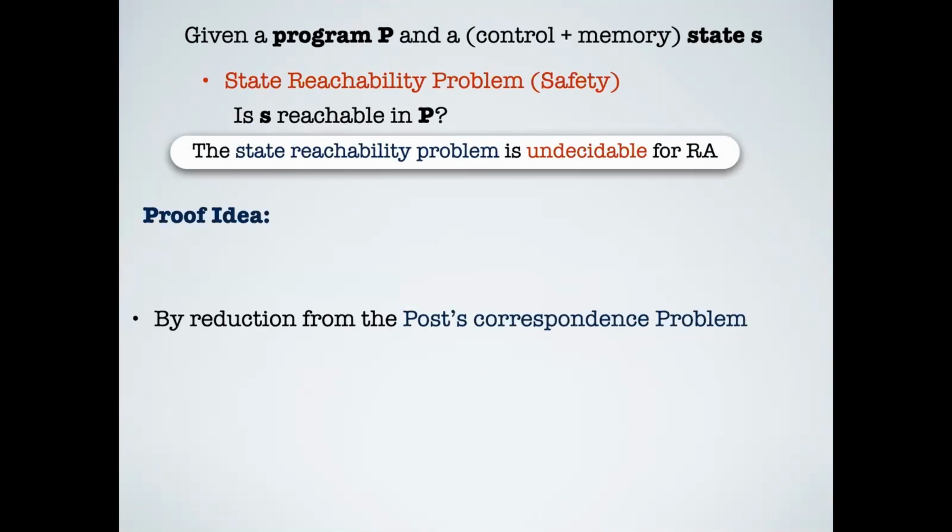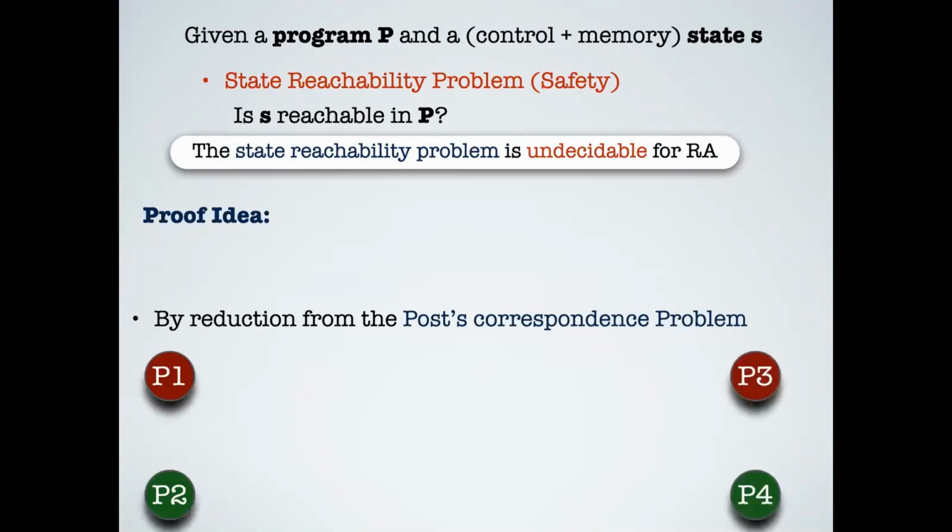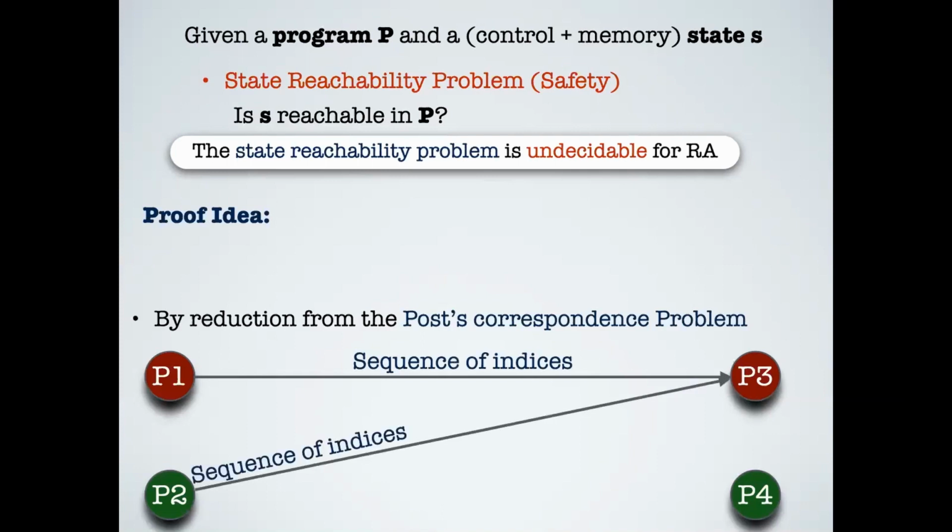I'll just give the gist of the idea and the main challenges of why the proof was perhaps a bit non-trivial. We consider 4 processes, P1, P2, P3, and P4. Since we start from PCP, the first process is going to guess the set of indices which will correspond to a solution. The second process also guesses its own set of indices with respect to the second list from PCP. P1 and P2 are the writers. And whatever they write, the process P3's job is to verify that they've written the same set of indices.